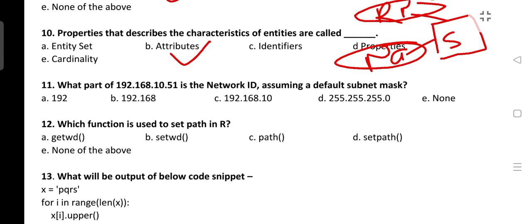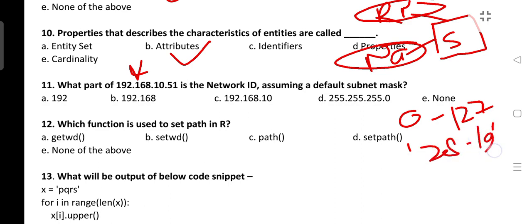Next is, what part of 192.168.10.51 is the network ID, assuming the default subnet mask? So we should first know which class of IP this is. So what is the formula? Class A starts from 0 to 127, class B 128 to 191, class C 192 to 223.